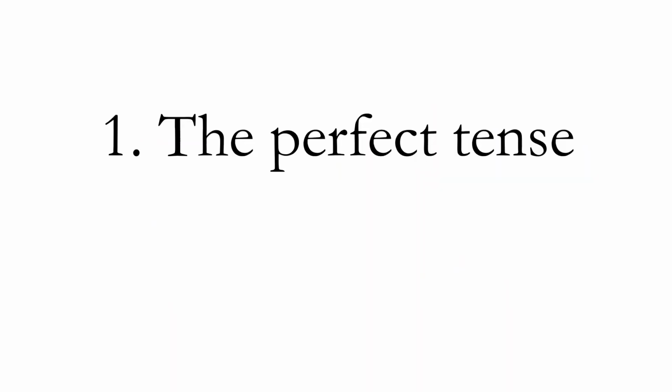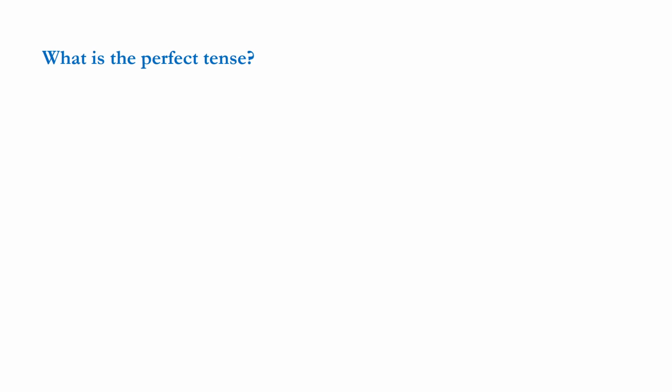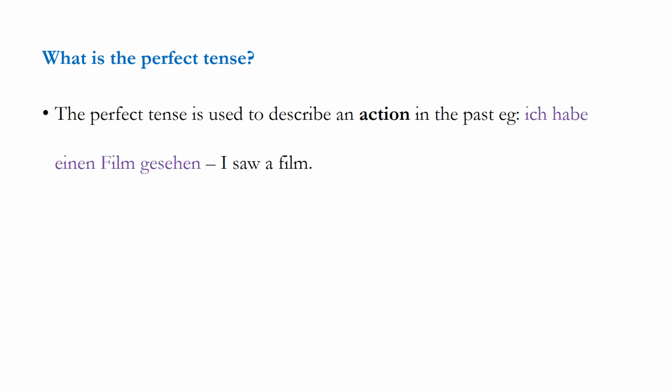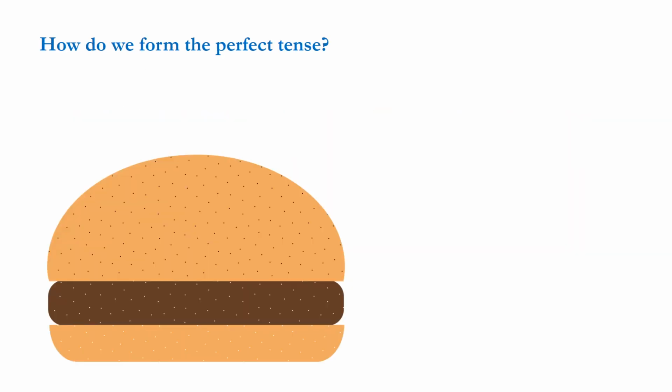Okay, we're going to start by looking at the perfect tense. So what is the perfect tense? Do you know what it is? The perfect tense is used to describe an action in the past. For instance, ich habe einen Film gesehen. I saw a film. How do we form the perfect tense?